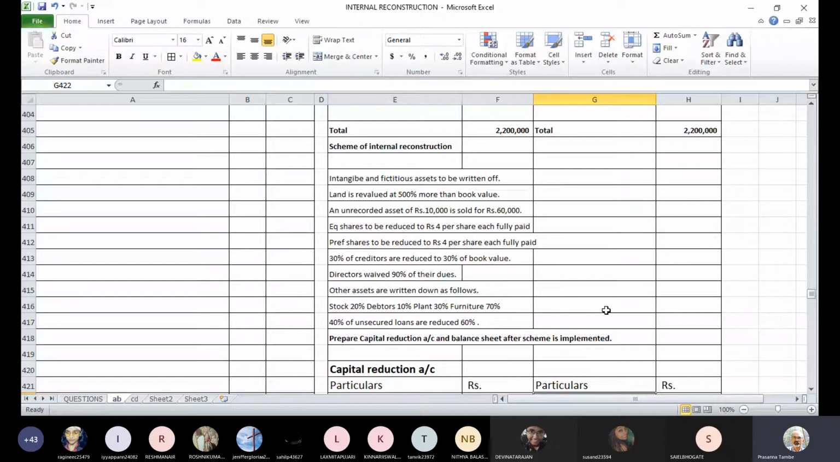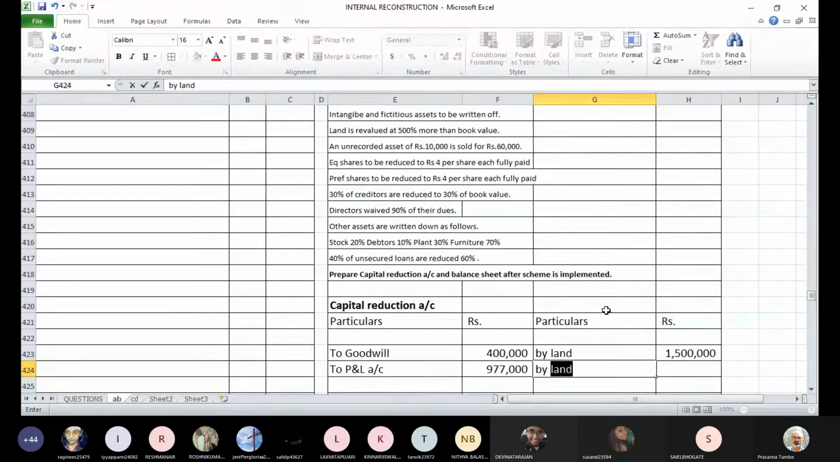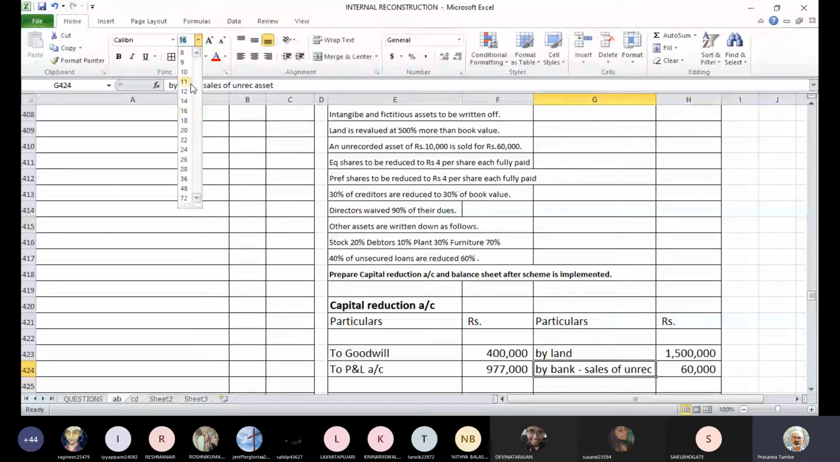So next entry will be buy back. This is sale of recorded asset, 1,000 rupees. Have you understood this entry? Yes?